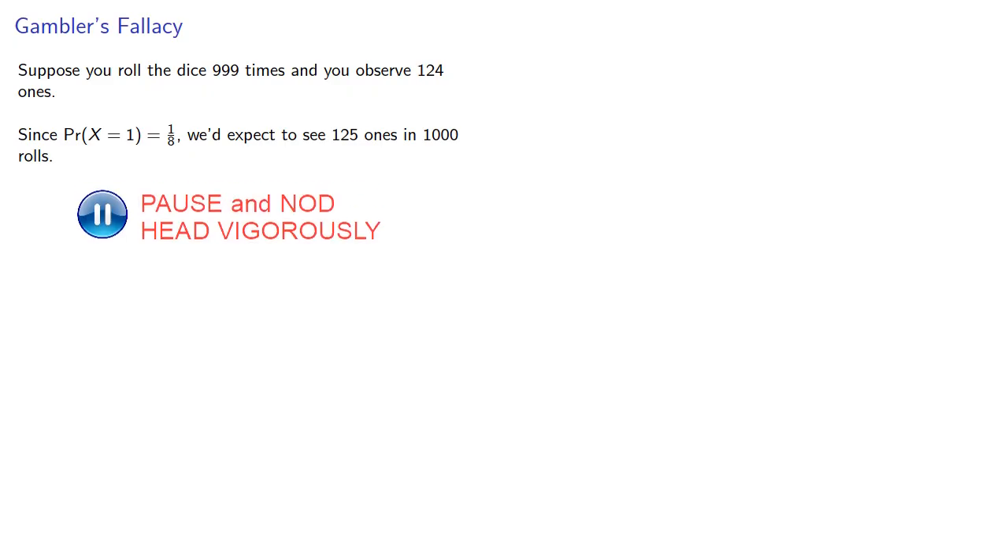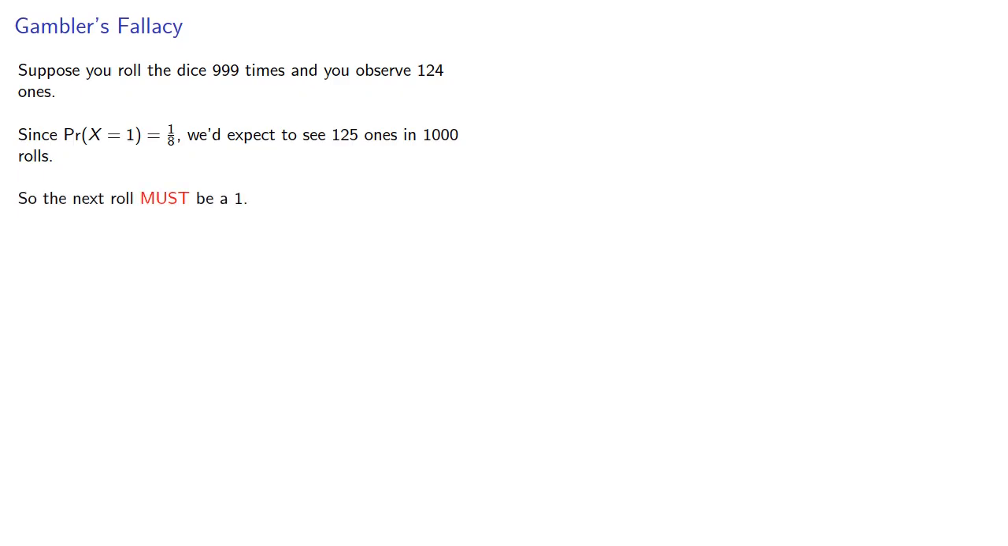For example, suppose you roll the dice 999 times and you observe 124 1s. Since the probability of getting a 1 is 1/8, we'd expect to see 125 1s in 1,000 rolls. And so, we saw 124, we expect to see 125, the next roll must be a 1. Do you want to bet on it?